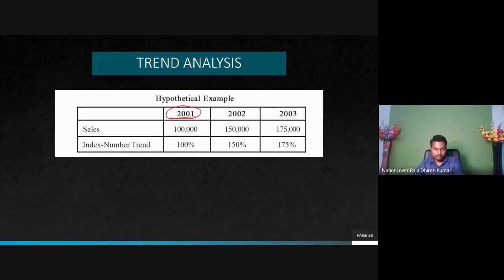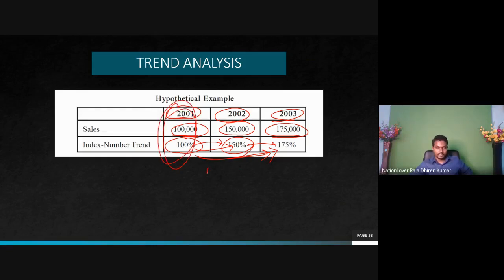In 2001, sales is 1 lakh. Suppose this is 100%. Then in 2002, sales become 1 lakh 50, that becomes 150% of our previous. In 2003, sales become 1 lakh 75,000. That is 175% of this base figure. Understand? This is also compared to this, this is also compared to this. This is a base year.